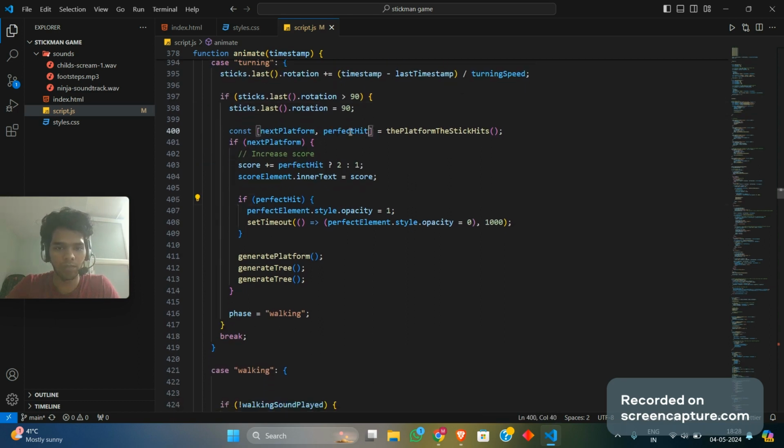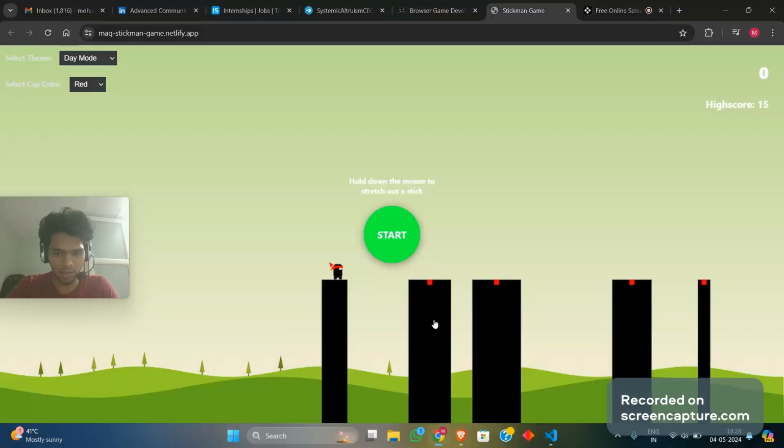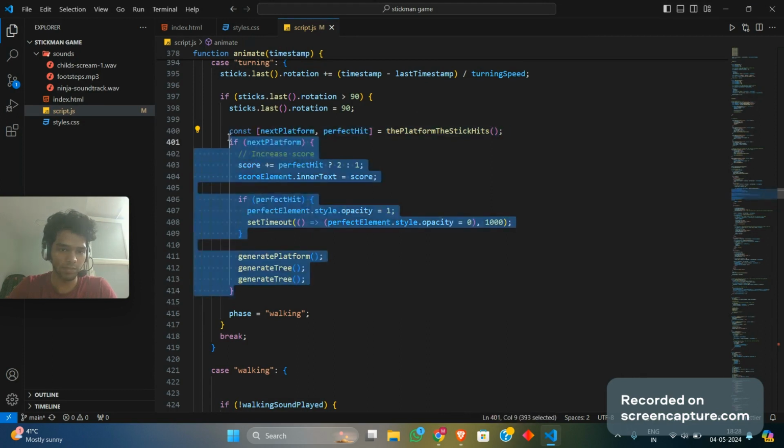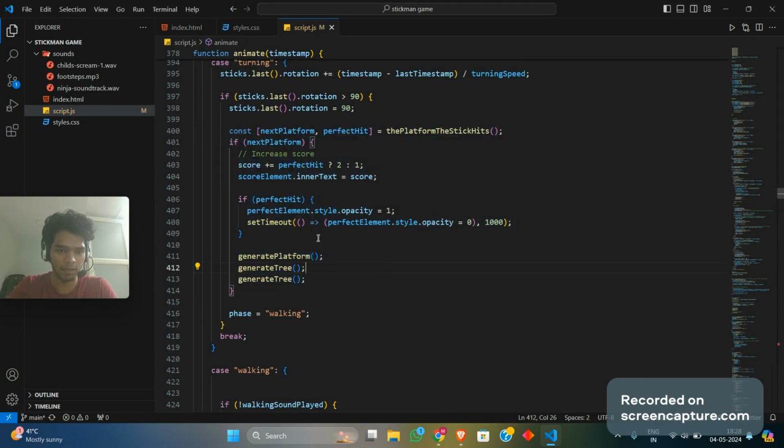Now there is something called a perfect hit. What is a perfect hit, you ask? You see this red block over here. If the end of the stick exactly hits this perfect spot, you get double the score. For example, it was one, and you now get two. Basically, you increase your points over here, and that is what this part of the code does.